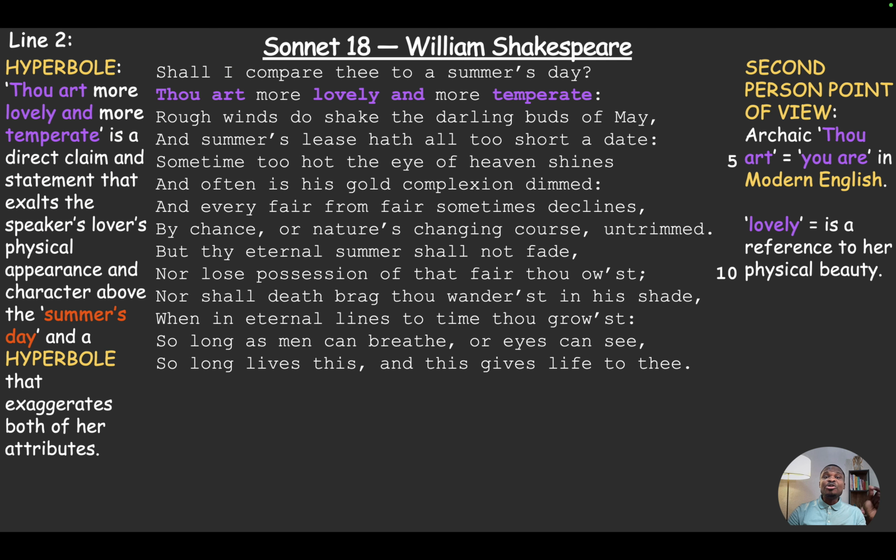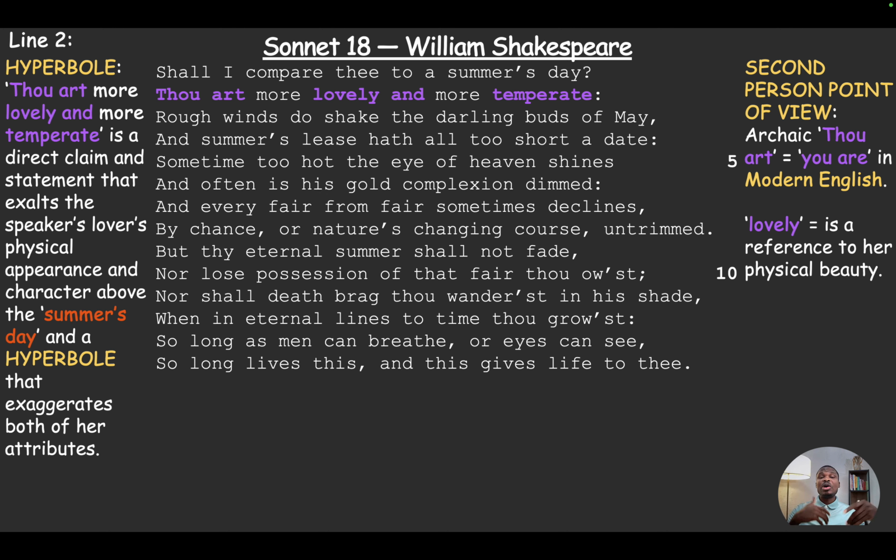Now, he uses hyperbole in the next line, the second line. He says, "Thou art more lovely and more temperate." So this is a direct claim that exalts his lover. That's physical appearance, that's the lovely bit. And character, that's the temperate bit, right? So she's physically beautiful, but she's also temperate. It means she doesn't go off, get angry and act the fool. No, she's very sophisticated, well refined, temperate, has the right temperament. So it's not only talking about the physical beauty, but also the temper as well.